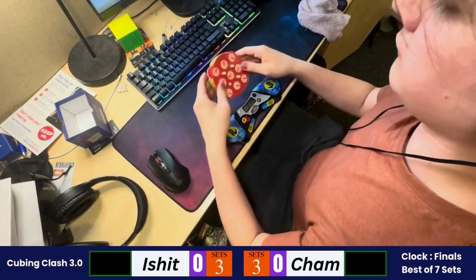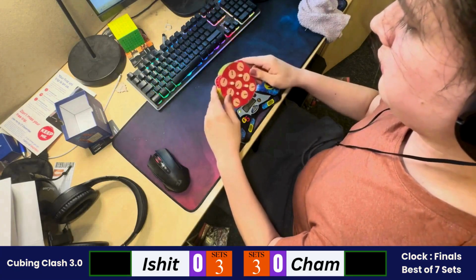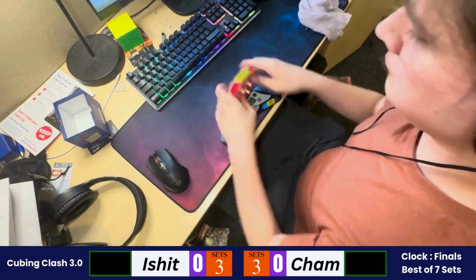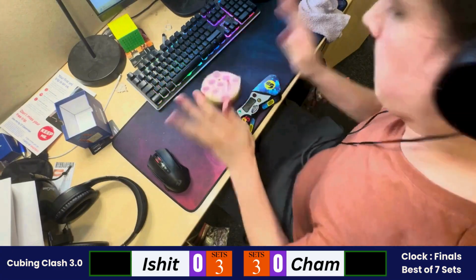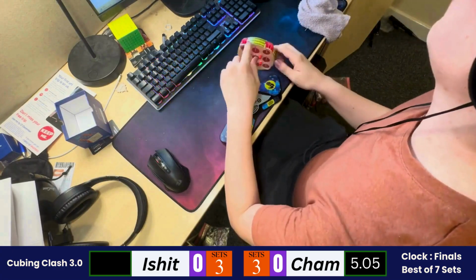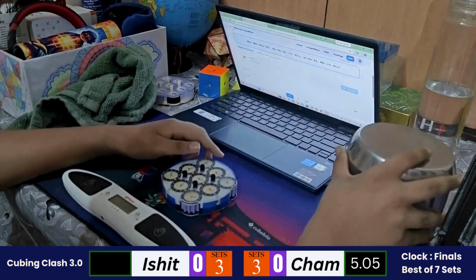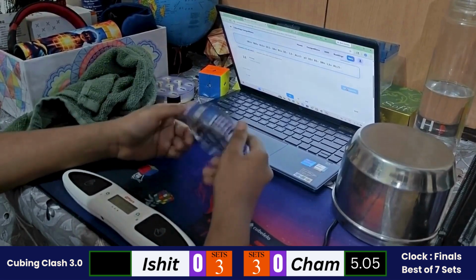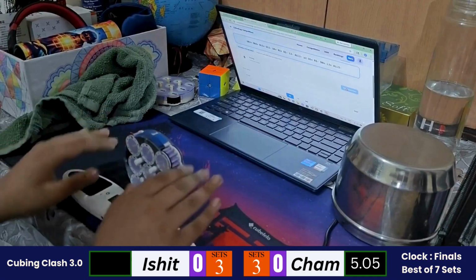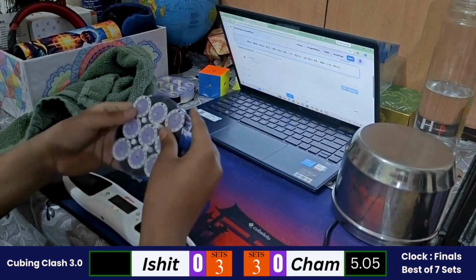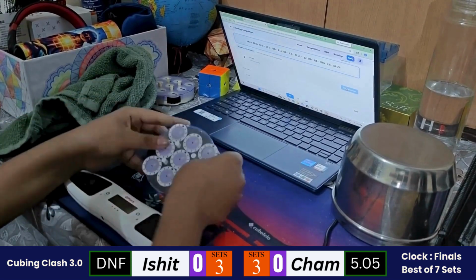Cham is starting out with the first solve, inspecting it. This is a do or die scenario for both of the participants. Whoever wins this set wins the match and becomes the champion of Cubing Clash 3.0 for Clock. A little bit of a mess up from Cham there, but a 5.05. So let's see if Ishit could beat this 5.05. So Ishit starting out with his solve, inspecting it out. Started with his solution. Okay, a DNF from Ishit.